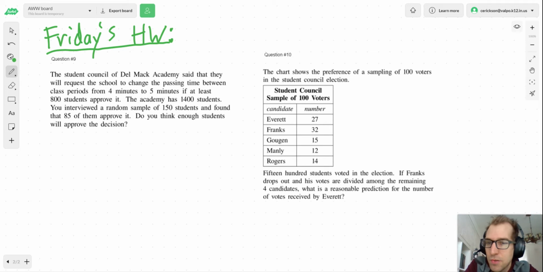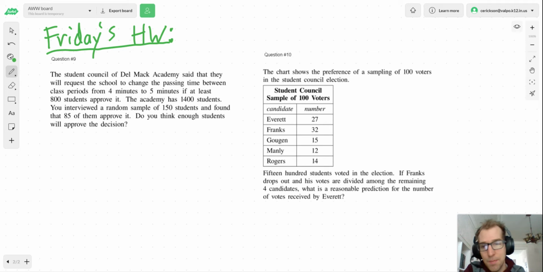So here we got Student Council of Del Mac Academy said that they will request the school to change the passing time between class periods from 4 minutes to 5 minutes if at least 800 students approve it. The Academy has 1,400 students. You interviewed a random sample of 150 students and found that 85 of them approve it. Do you think enough students will approve the decision?